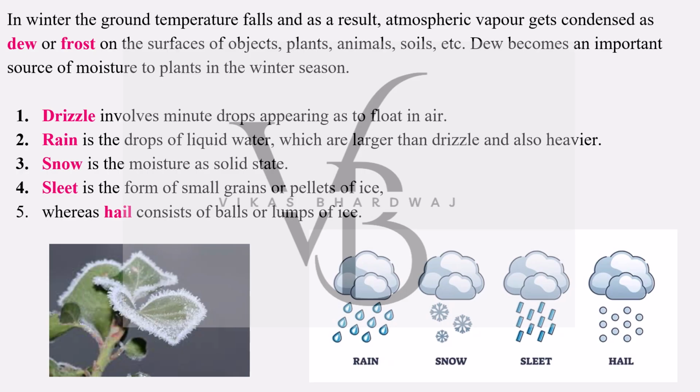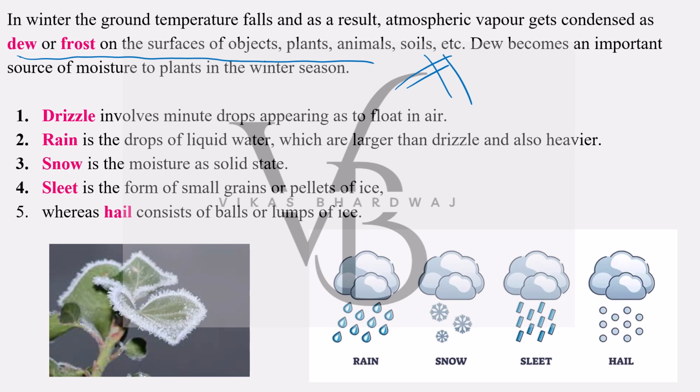In winter, the ground temperature falls, and as a result atmospheric vapor gets condensed as dew or frost, as I just said, on the surfaces of objects. Dew becomes an important source of moisture, a very, very important source of moisture to note in the context of plants in the winter season. So what is drizzle?